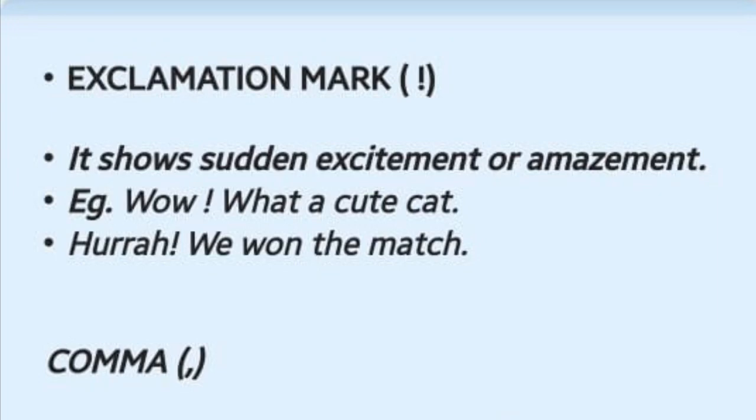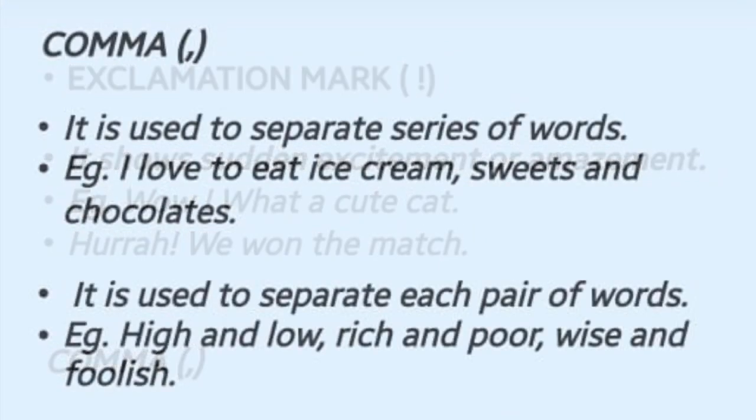Okay. Let's see this example. First example, wow, what a cute cat. Full stop. Second, hurrah, we won the match. So can you see that whenever I'm excited or whenever I'm happy, I'm surprised, I'm amazed, I'm using exclamation mark just to show my feelings, right? To portray my emotions. Okay.